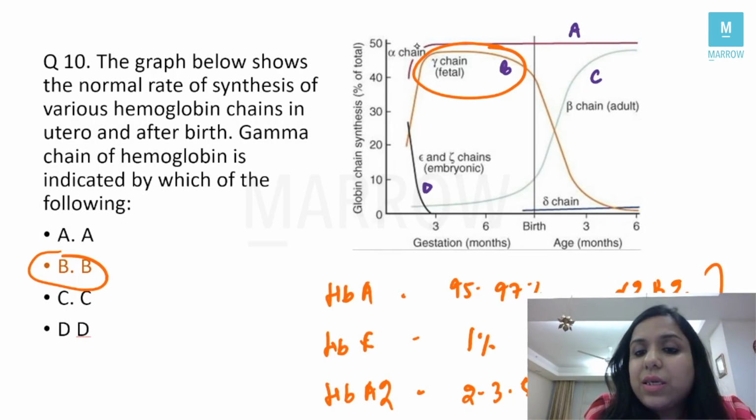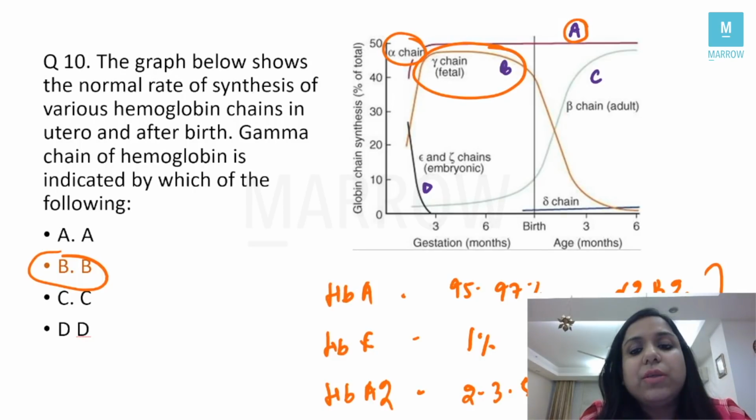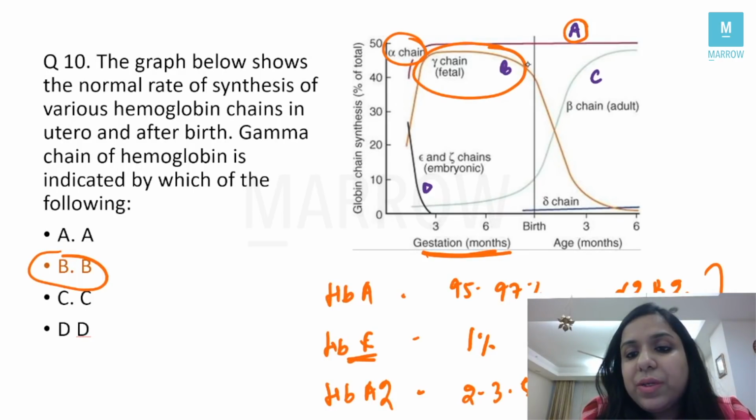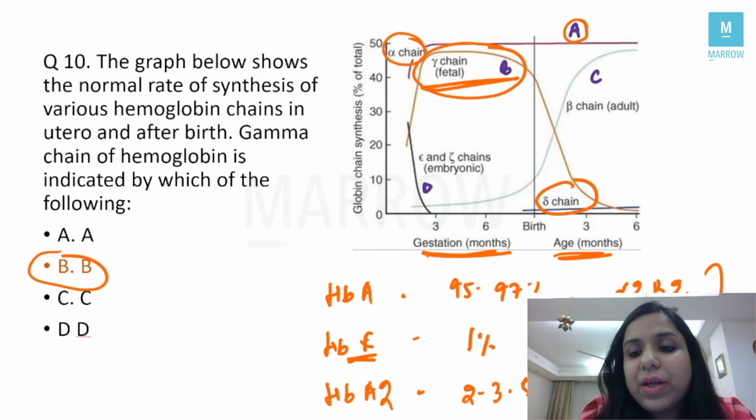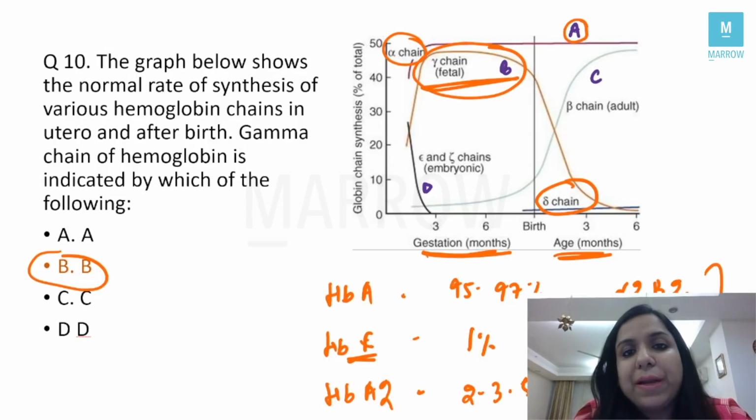Now, you see that this chain, which is A, is totally constant. So this will be your alpha chain, right? So in gestation or in utero, which chains will be there? Fetal hemoglobin will be there more, right? So you can see fetal hemoglobin is high, and when the child is born, this fetal hemoglobin diminishes. This gamma chain is present in fetal hemoglobin, so it should diminish. That is why this is the gamma chain, right? So A2, we have the delta chain. So here you have the delta chain, which is formed after birth only, a minor component.